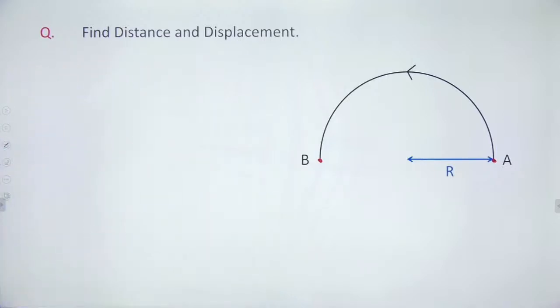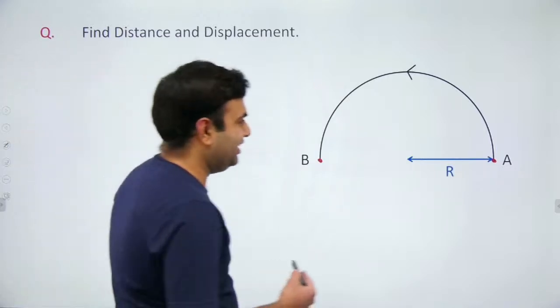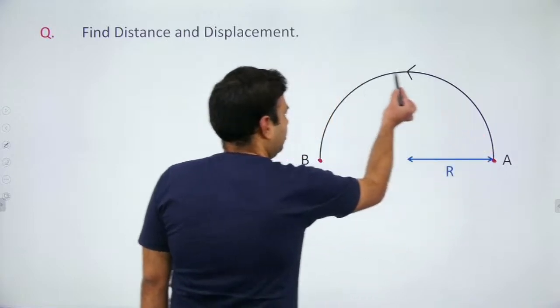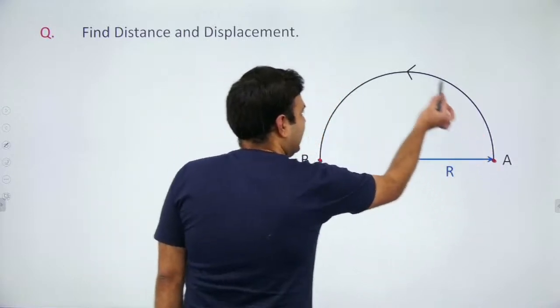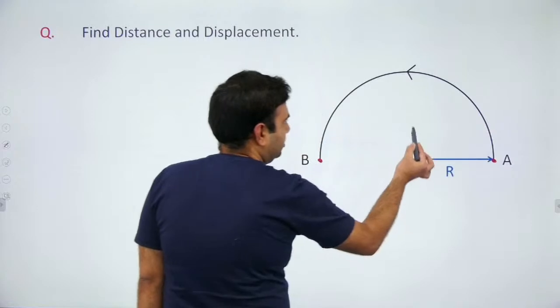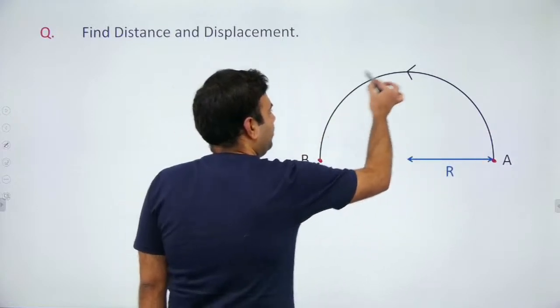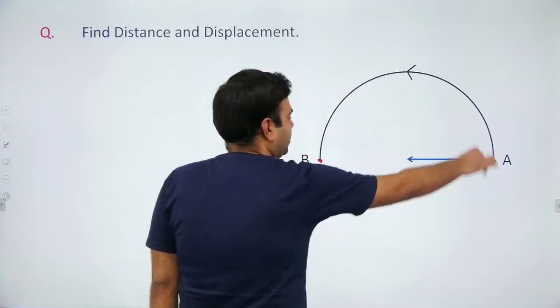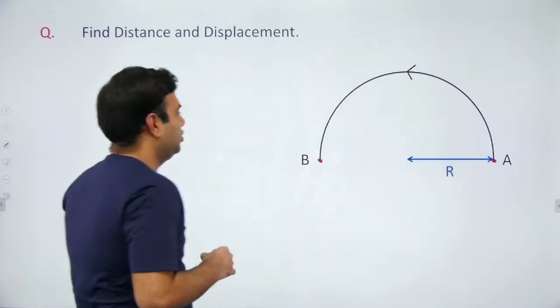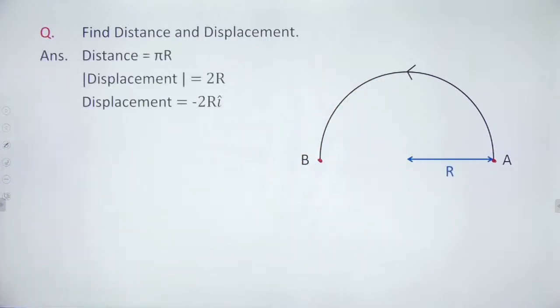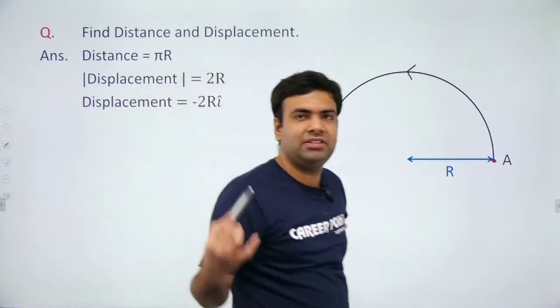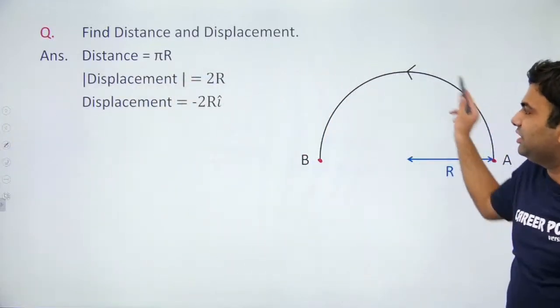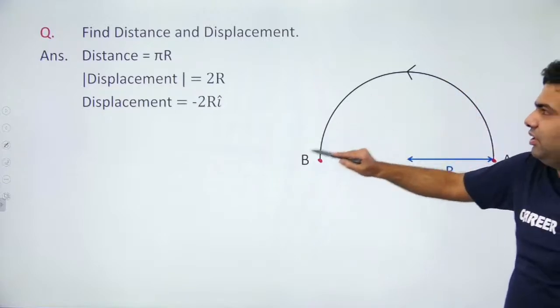See, as you know, distance is the length of actual path. So what is the length of this semicircular arc? It is half of the circumference of the circle. So distance will be equal to pi r. 2 pi r is the complete circumference and pi r is the half circumference. So distance is the length of path traveled, that is pi r.